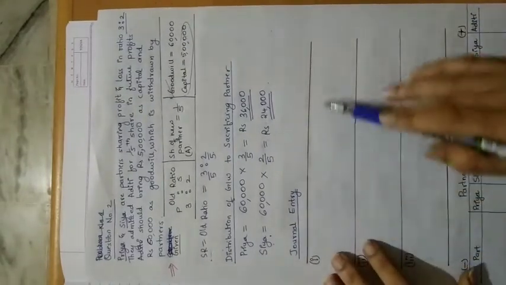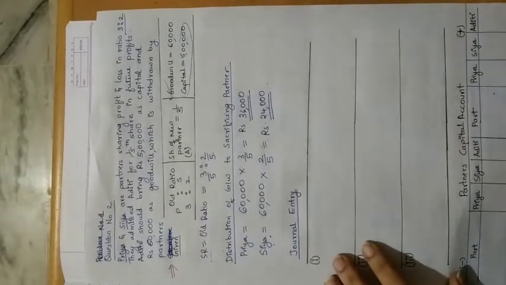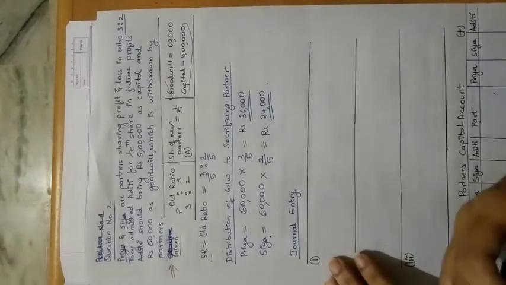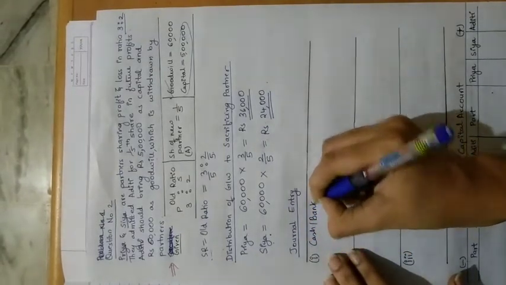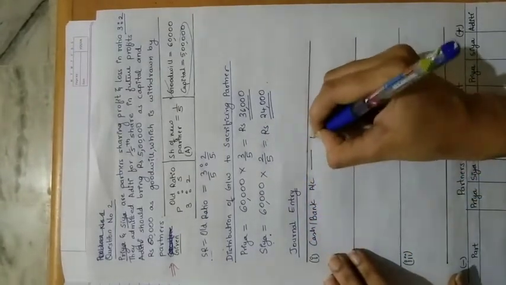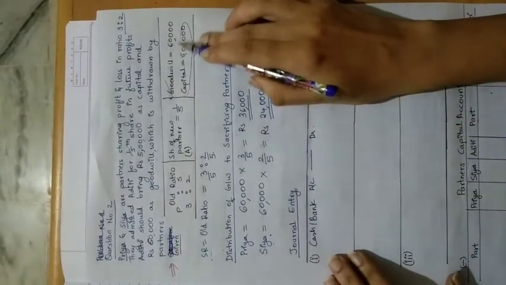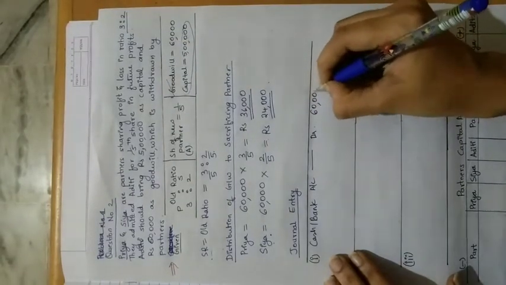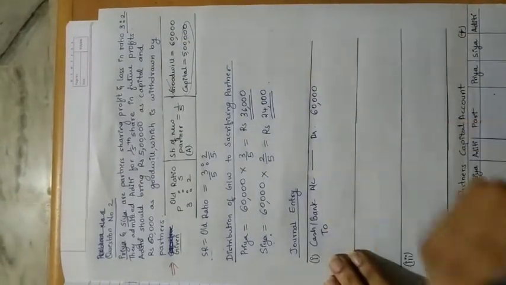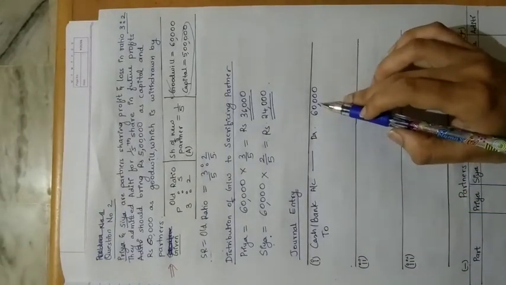Now our first entry will be the same. When the goodwill is brought by the new partner in the business, that is the first effect: cash or bank account will be debited with the amount brought by the partner. How much goodwill is being brought? 60,000. This amount is coming into the business in terms of which account?